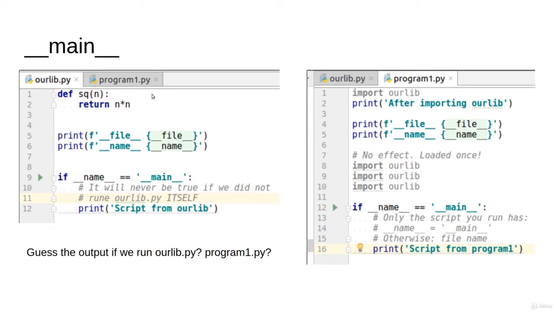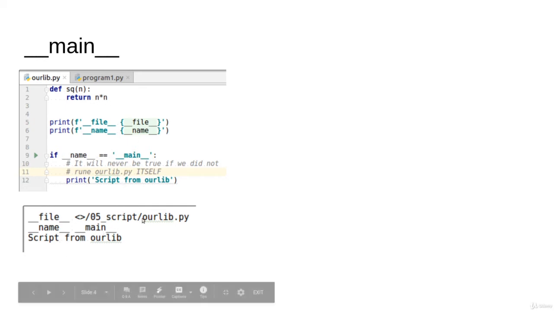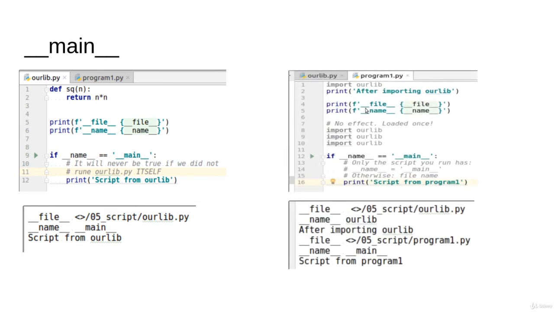For now, given that we have main in both of them, try to run them. What is the output if you try to run this one? What is the output if you try to run this one? Try to guess the output. Let's go with printing that. In this case here, we are printing first the file path, which is some path up to OurLib, and then we are printing the name. Given that we are running OurLib now, the name will be main. So this if condition will be activated, and then it's going to print this one for you. Please make sure that you understand this output. In the other case, we are actually running program 1 itself.